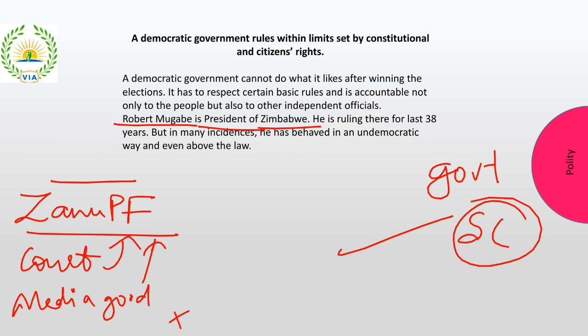The last thing is that the government has to work within the limitations of the constitution or within the limitations of some laws. It's not that if they have got power, they can do anything, right?